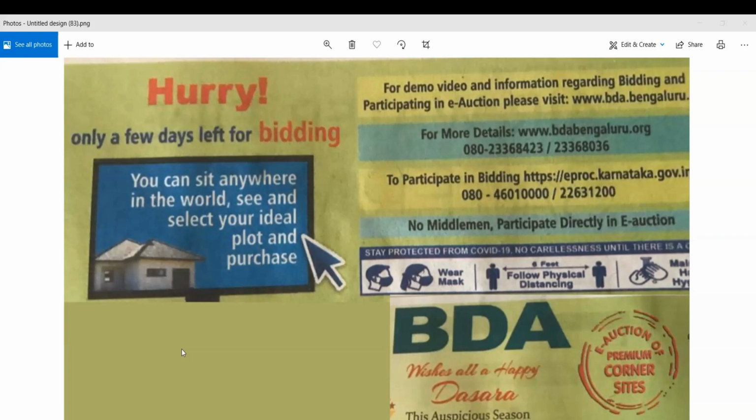How to do BDA e-auction? Hurry, only a few days left for bidding. You can sit anywhere in the world, see and select your ideal plot, and purchase it.